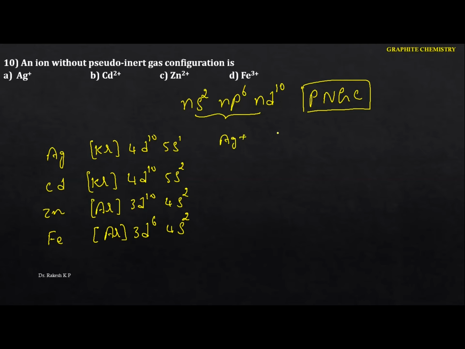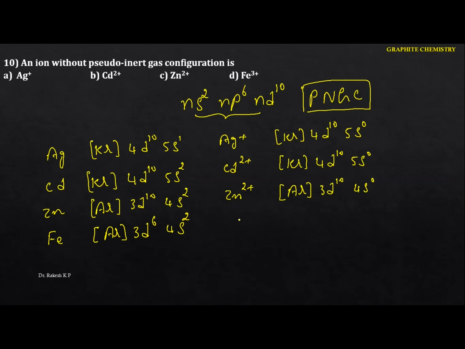Okay, see the electronic configuration here. For krypton, we have to remove one electron. That means you are going to have 5s0. For cadmium, there is the 2+. See this one, the krypton 4d10 5s0. For the zinc, that is Zn2+, the electronic configuration becomes argon 3d10